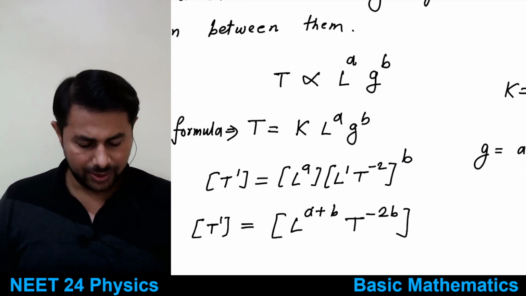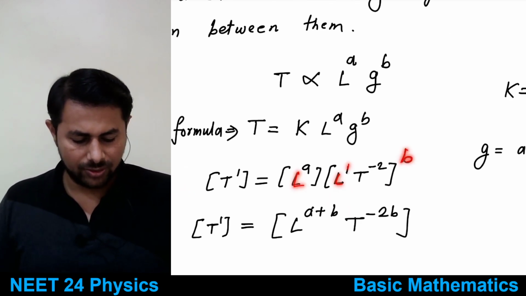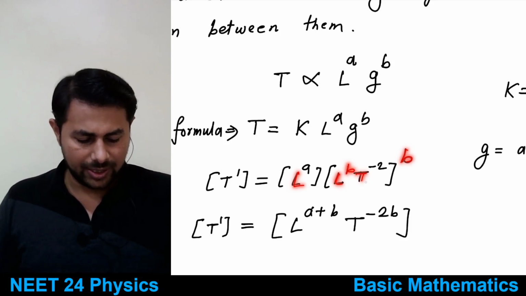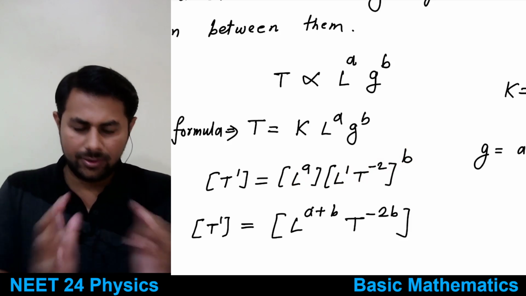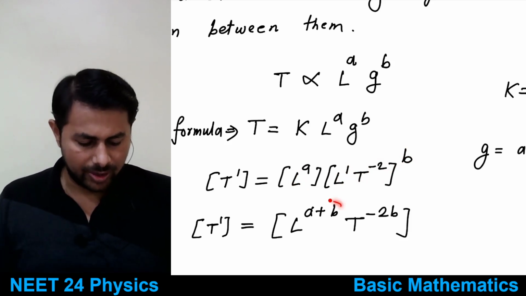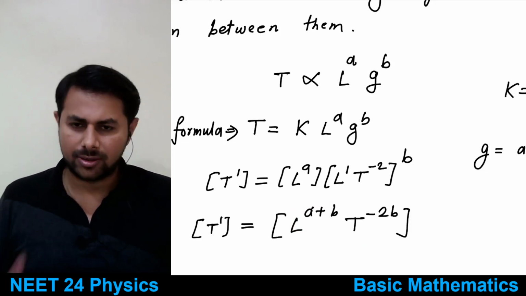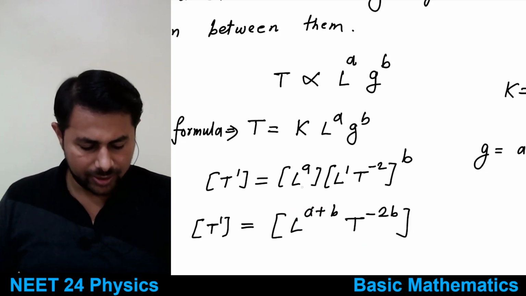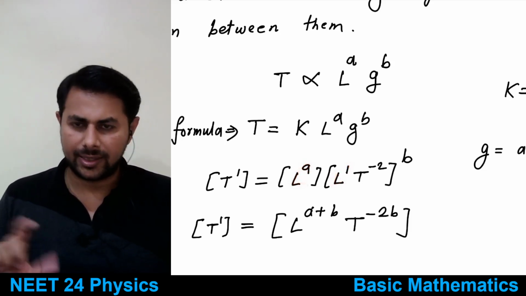Then what you do is you multiply this l raised to 1 with this b. So you will have l raised to b t raised to minus 2b here. Then you take together powers of l, that means you collect the powers of l. So you have l raised to a, l raised to 1b means l raised to b.